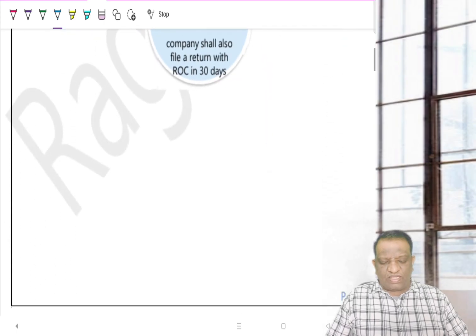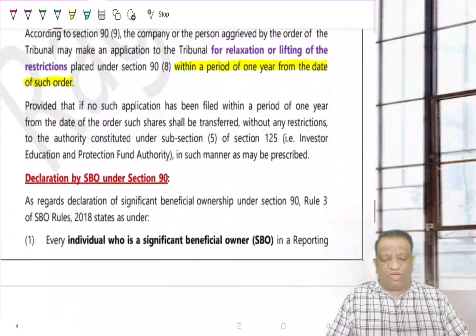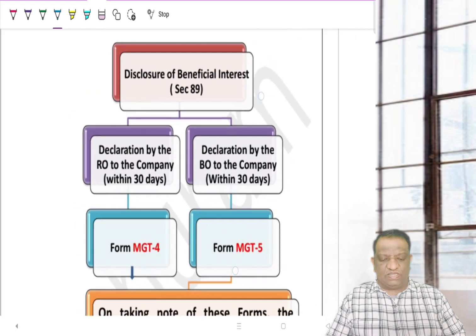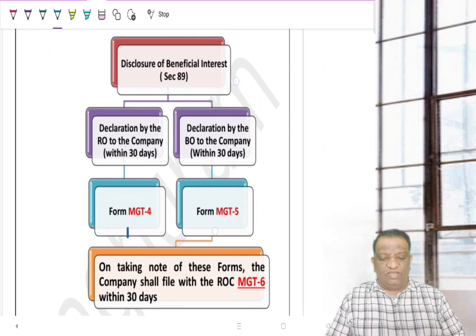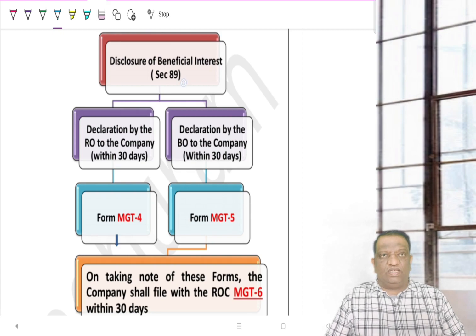Now, to understand this concept, let's go back to the summary. Once you look at this summary form, it will become easier to understand the subsections. As I said, under 89 or 90, all that the provisions require is a transparent disclosure. Under section 89, as I've highlighted, it talks only about the beneficial owner, and the significant beneficial owner is covered in another section, which is 90.